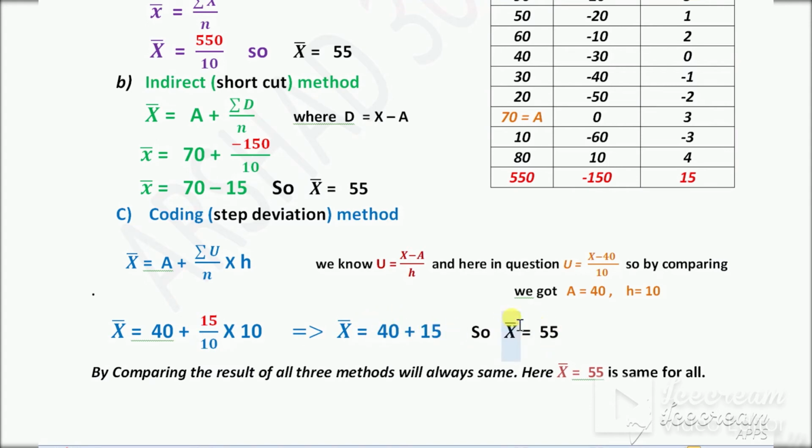55 is the answer. Now compare three answers. All three, direct method, indirect method and coding method, will have the same answer. By comparing the results of all three methods, we will always get the same. The answer of all three methods is the same, which is 55. Here x bar is equal to 55 for all three. This is the answer for the coding method.